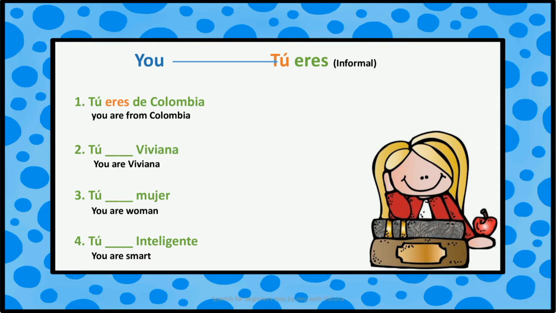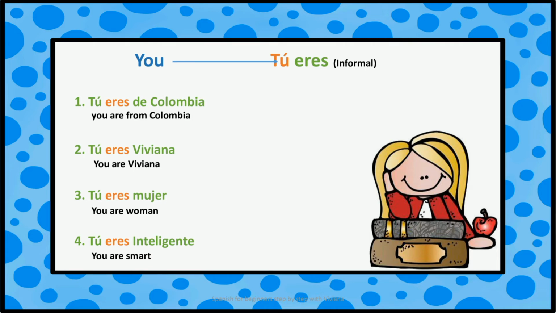I use tú eres because I am talking about your nationality. Tú eres Viviana. You are Viviana. I use tú eres because I am talking about your name. Tú eres mujer. You are a woman. I use tú eres because I am talking about your essence.